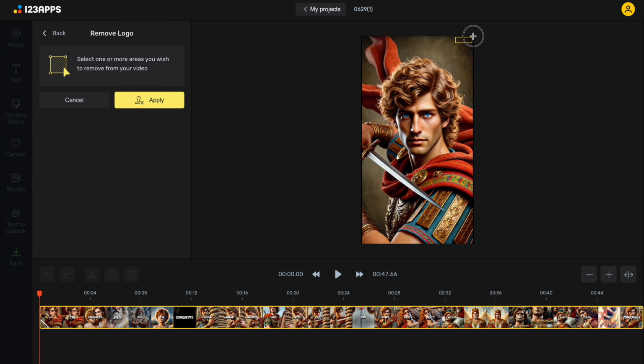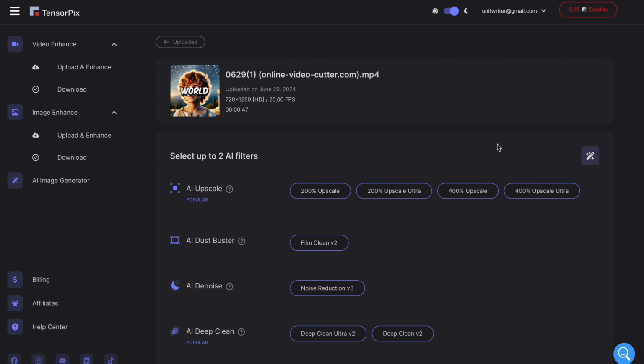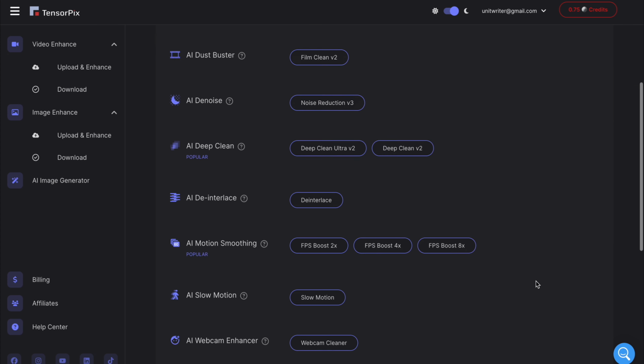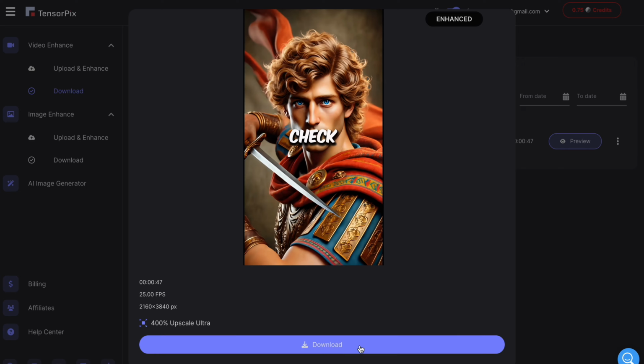The last step is to increase the resolution of our video. Feel free to skip this step, but I prefer 1080p or above resolution even for short-form content. So we'll go to TensorPix and import our new video. The only thing we'll do here is select the 400% Ultra and enhance our video. It may take a few minutes, but our 4K resolution video is ready for download.